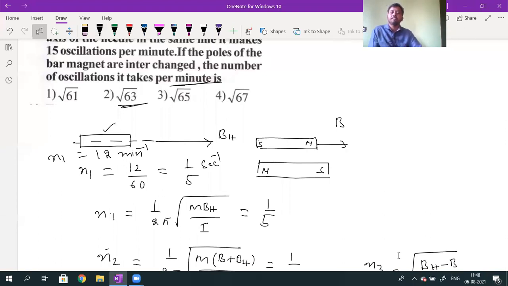Understood, Shruti? Shruti, is your doubt cleared?